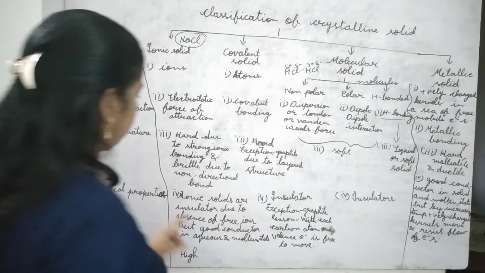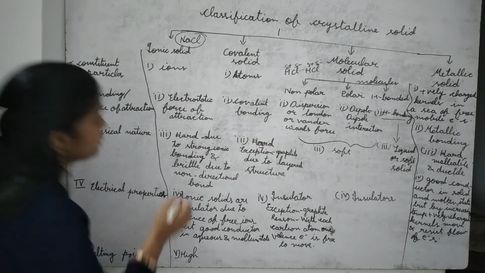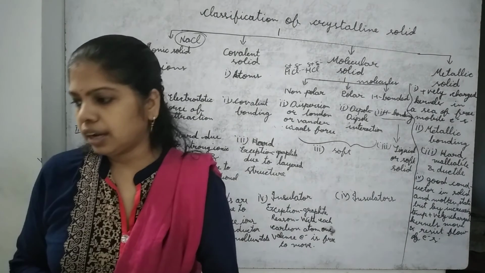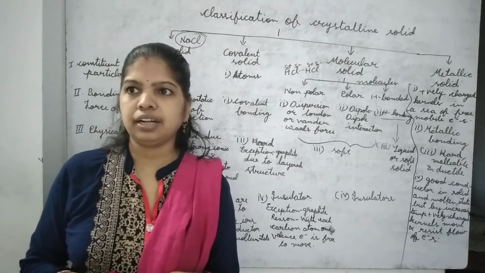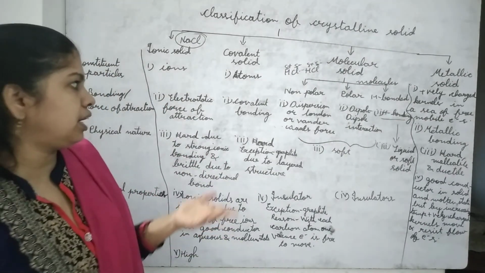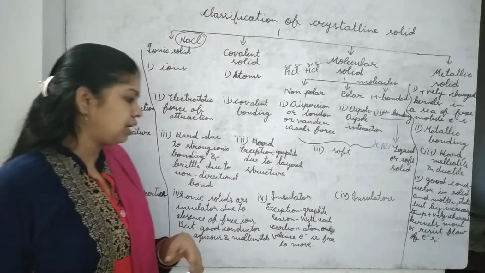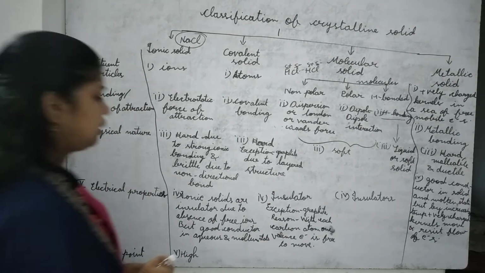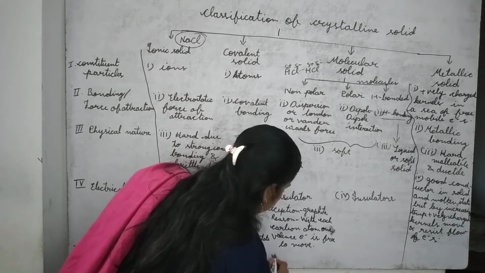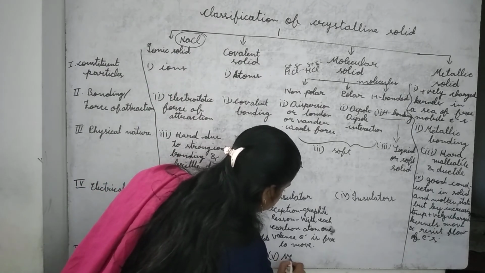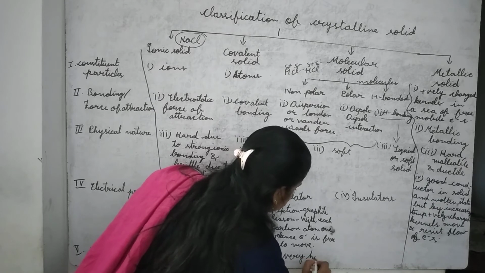Now next is covalent solid. In case of covalent solid, there is also strong bonding and this bond is much stronger. So in case of covalent solid, melting point will be very high.